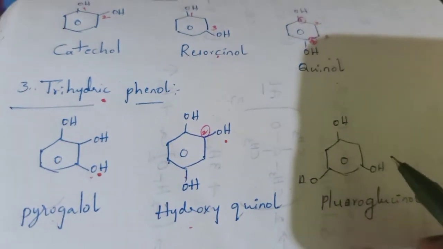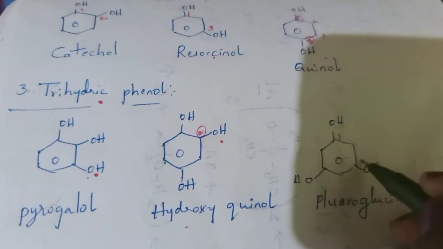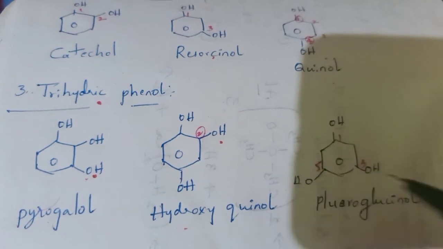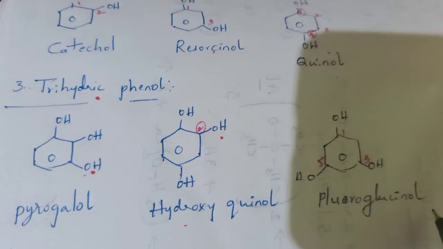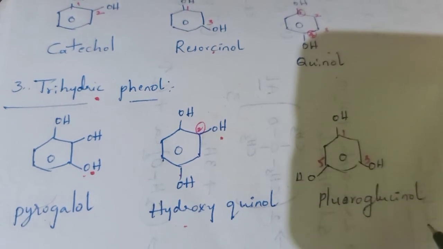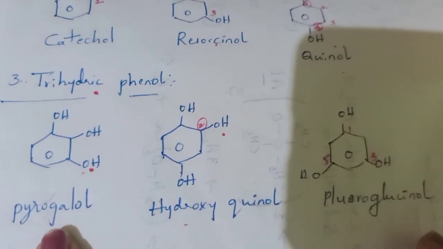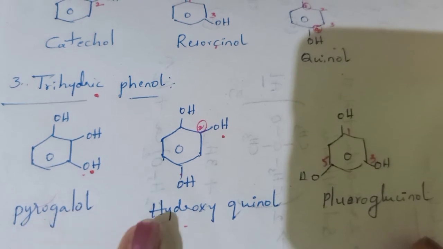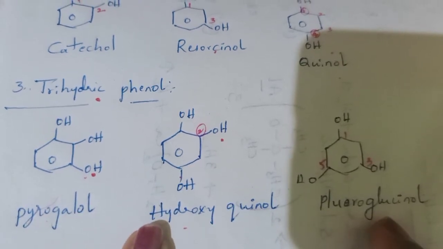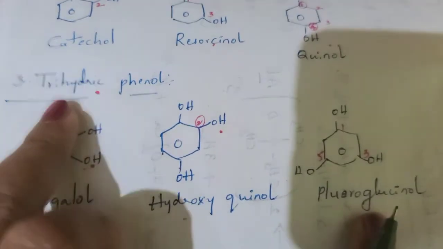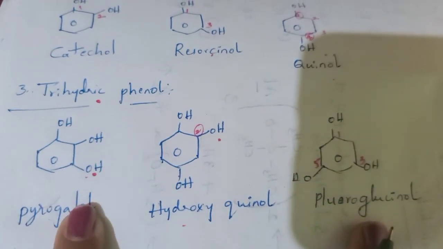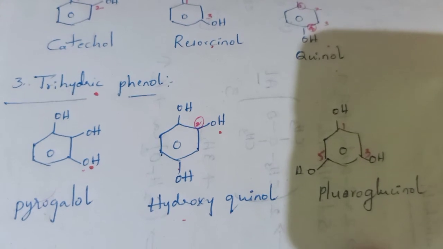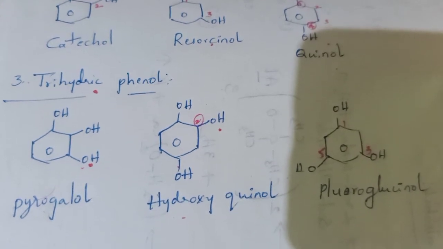Now the third type. At first position, third position and fifth position hydroxy groups are located. So it is known as phloroglucinol. So now pyrogallol, hydroxyquinol and phloroglucinol are examples of trihydric phenols because they contain 3 hydroxy groups on the benzene ring. This is about the classification of phenols.